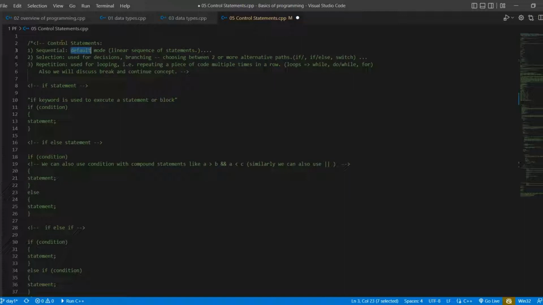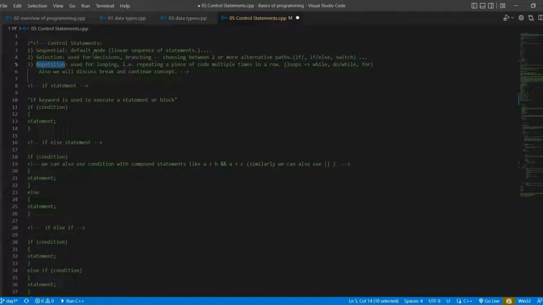The second control statement of programs is selection. In this we make decisions, branching, choosing between two or more alternative paths. Examples are if, if else, and switch. We are going to cover all these in this video, so don't worry.